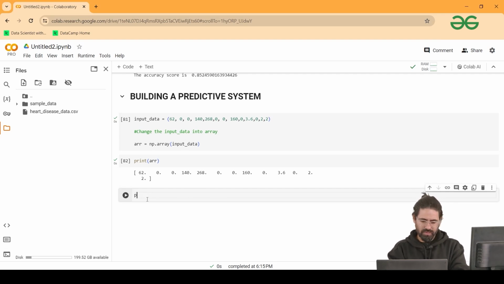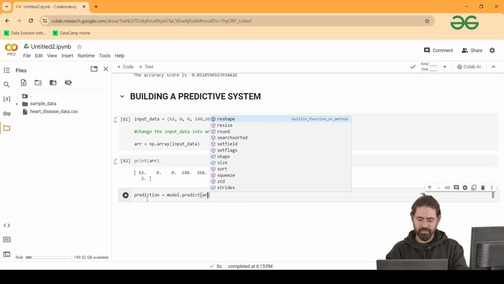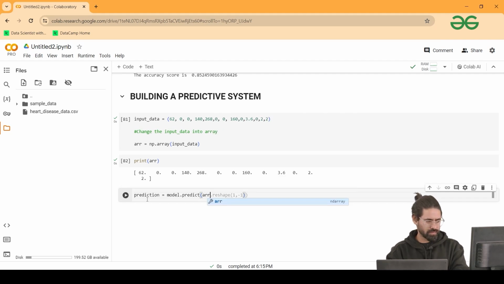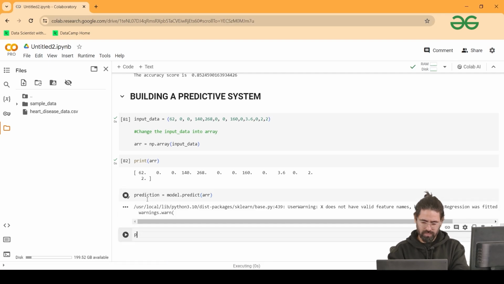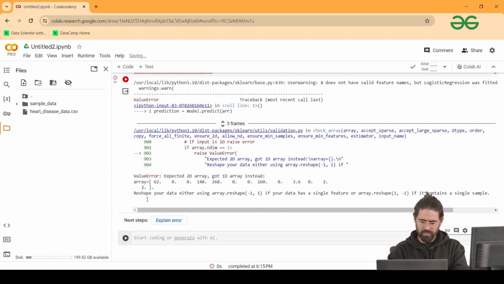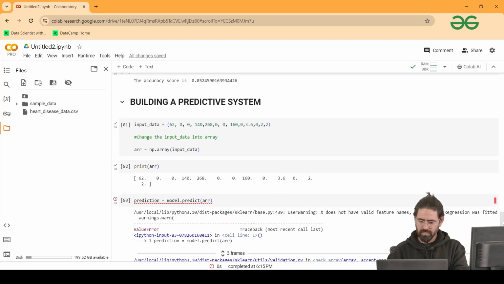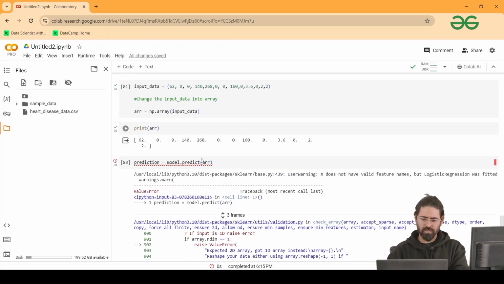Great. So prediction is equal to model dot predict. Okay, I just need to reshape my data, I believe.